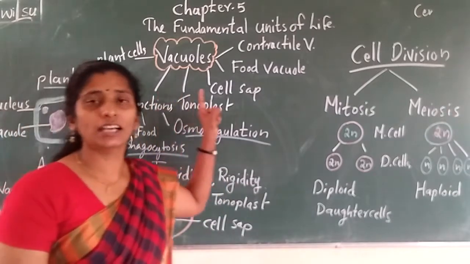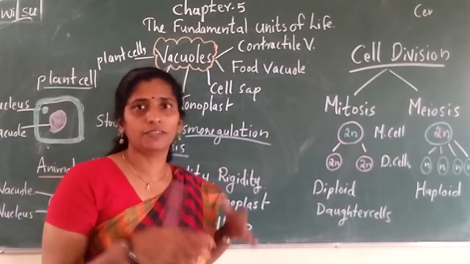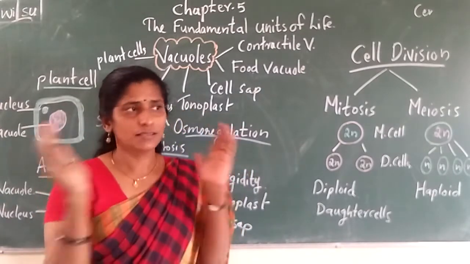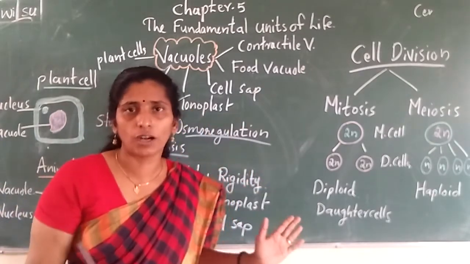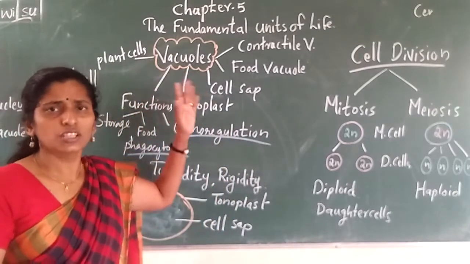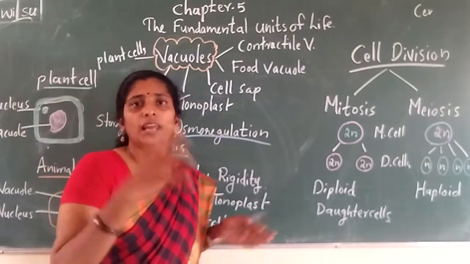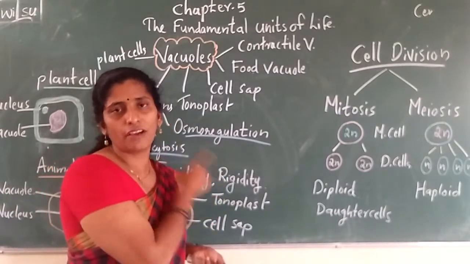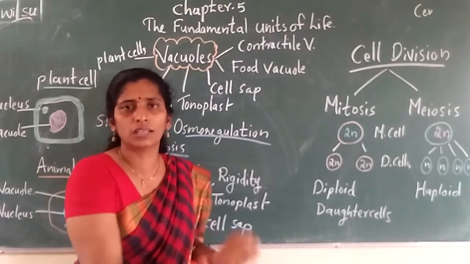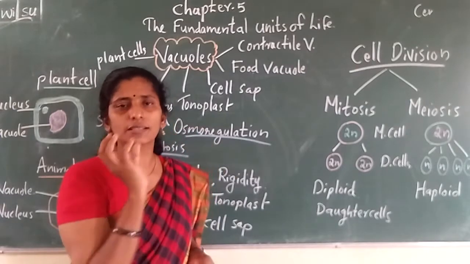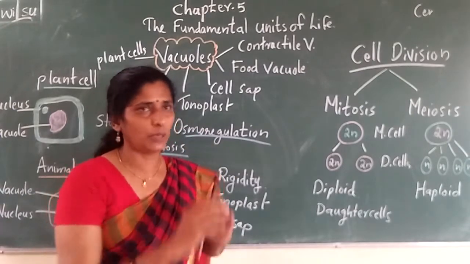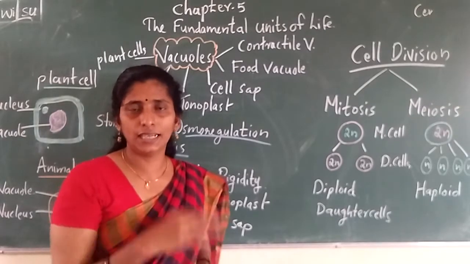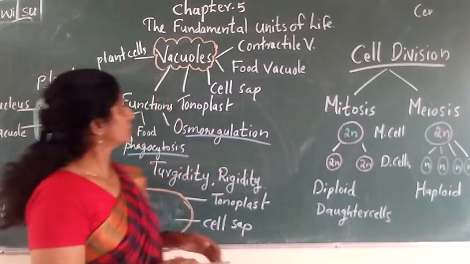What is it? Vacuole is nothing like a vacuum; we can say it is some sac-like or pouch-like structure, which is called a vacuole. As it is like a bag or a pouch, in a pouch we can keep anything, isn't it? The same way, vacuoles are also used to store or keep anything. Such structures are called vacuoles. It may be round or oval in shape, and its shape depends on its content. So here,